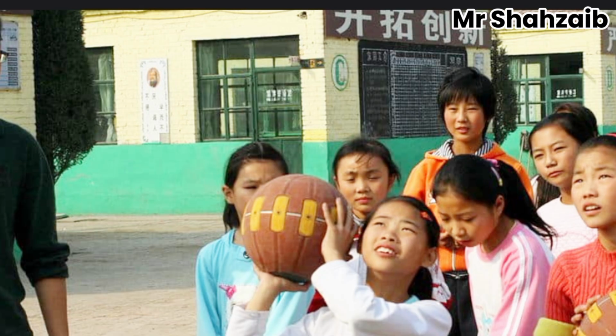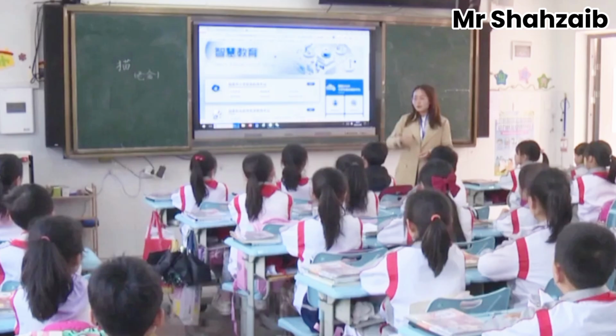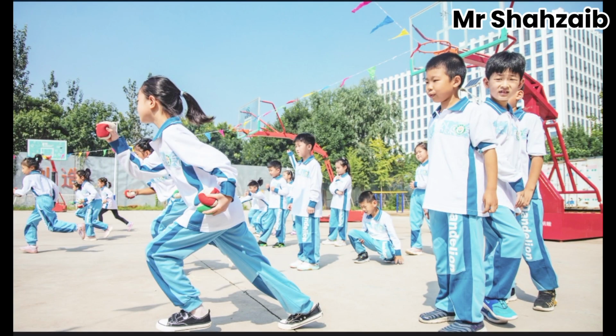Nine years of free and compulsory education for every child in China. And there was no standstill in China after the law was passed. The government started spending more on people's education. Consistently, in 1980, the money spent by the government on education was approximately 2% of GDP in China, and it kept increasing. By 2010, it reached 4.1% of GDP.